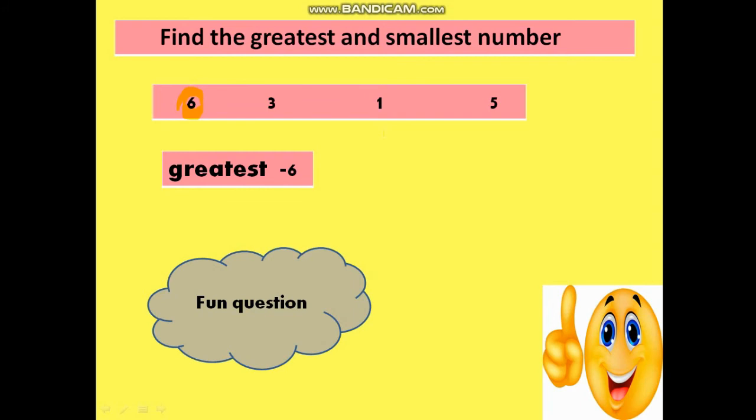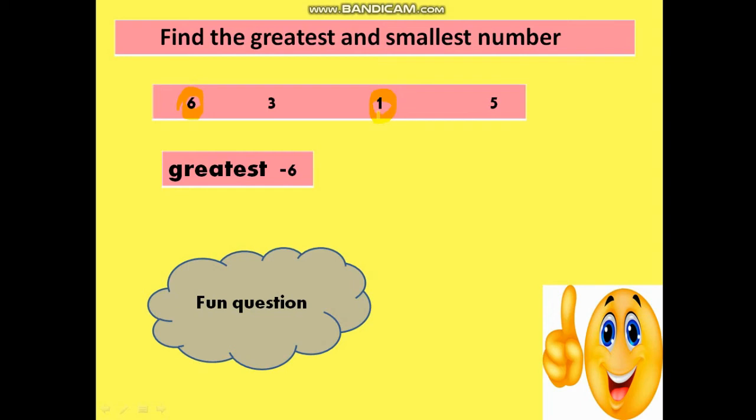Whenever we are making lines in the school for the school assembly, who stands at the very front? The child with the smallest height. The child who is smallest. So here, who is the smallest child? Number 1. So it is the smallest number.